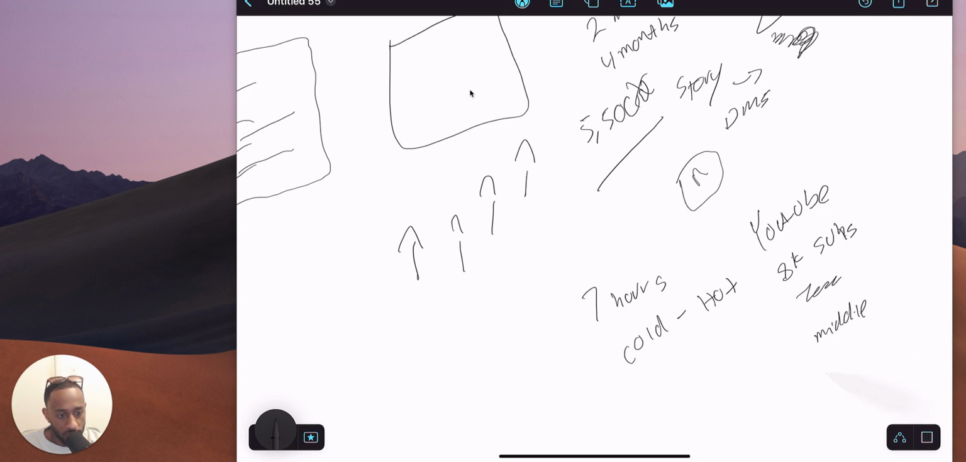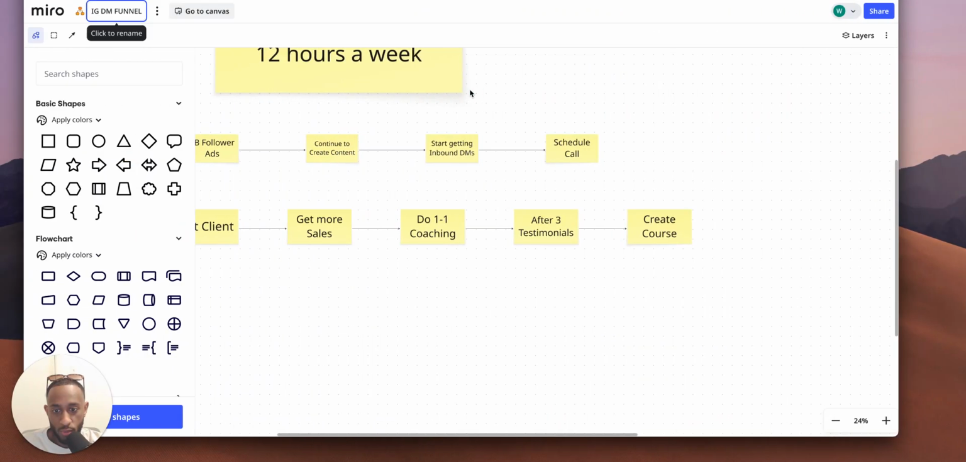Middle of funnel, right? That's the middle of funnel. People would go there. They'd watch my YouTube channel, and that builds trust, right? So that really helps a lot as well.